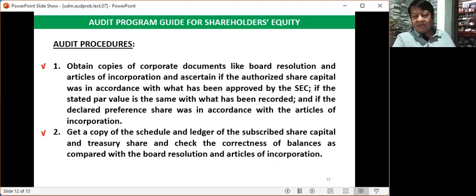So what do you mean by treasury share? The treasury share can best be illustrated in this example. Example, I am a shareholder of ABC Corporation. I want to withdraw my capital. I want to withdraw my investment.